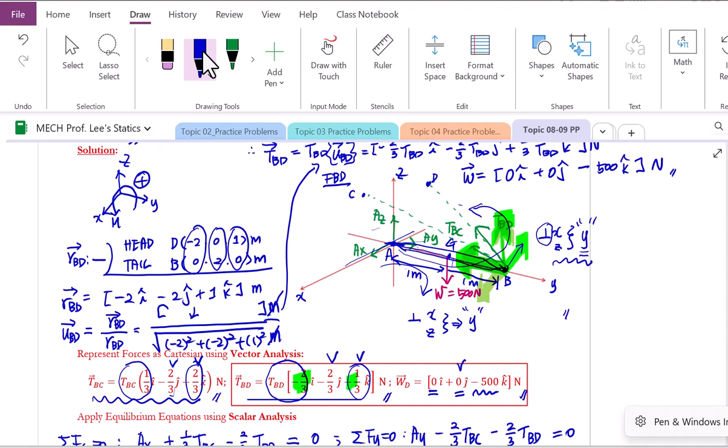Point B, we have two tensions. Let's start from T of BC, starting from X component, darker of the green color. That's X component. X component can create moment about Z-axis. Yes, because it is not passing through the Z-axis. Also, the line of action of this X component is not parallel to Z. So moment arm must be perpendicular to the axis we are considering, therefore Z. Simultaneously, also perpendicular to the line of action of the force, therefore X.